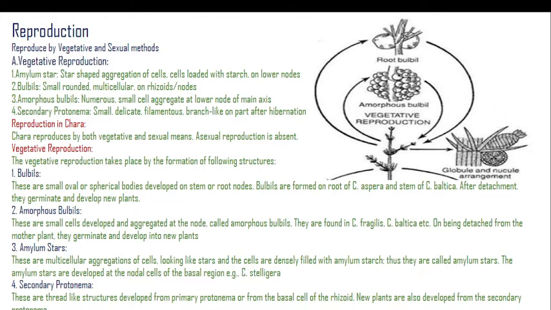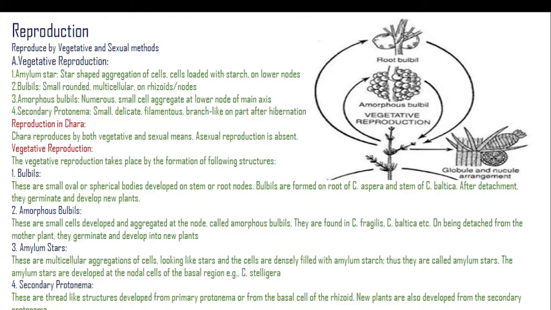Reproduction of Chara. Chara is reproduced by vegetative and sexual methods of reproduction. First of all, vegetative reproduction involves organs that are part of the somatic cells. They do not develop germ cells, and that's why they are called vegetative reproductive organs.